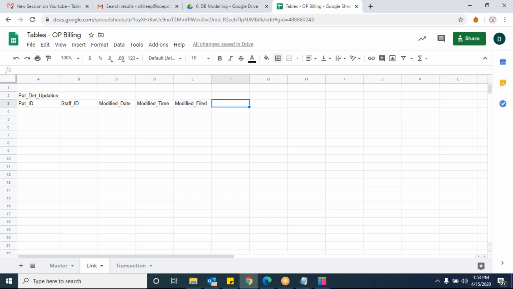Just now Sharan said, right? Modified field, and then the description of it. Why he modified? Is that clear? Okay. Now you understood how to map the tables.